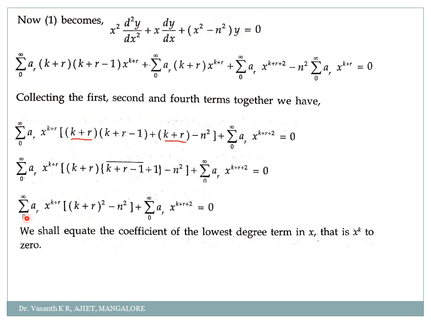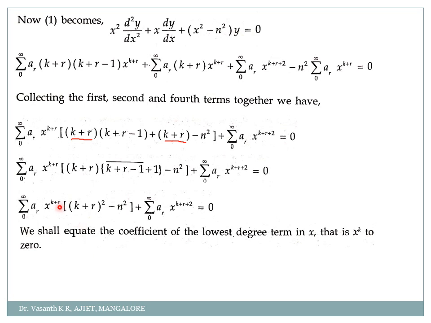Now what we shall do is, see, summation means what? Expansion of the series, correct? So if I want to expand, my r will start from which is the least value for r? 0. So take r equal to 0. So that will be the lowest degree for x, is it not? See, x power k plus r. I have my first term as x power k plus r. So which is the lowest degree for x power k? So if you check properly, my lowest degree for x will be x power k. Why? Because summation is starting from r equal to 0. So when I take r as 0, what will I get here? X power k. So my lowest degree of x is x power k.